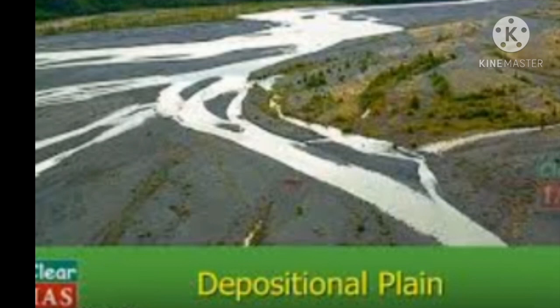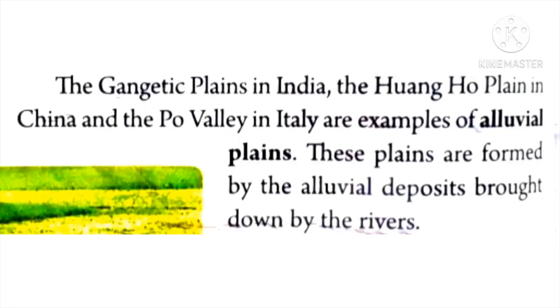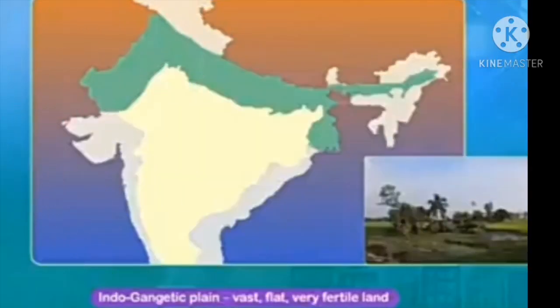This is the image of a depositional plain. The Gangetic Plains in India, the Hwang Ho Plains in China and the Po Valley in Italy are examples of alluvial plains. So give some examples of alluvial plains: Gangetic Plains in India, Hwang Ho Plains in China and Po Valley in Italy. These plains are formed by the alluvial deposits brought down by the rivers, that is the mixture of sand and clay brought down by the rivers.